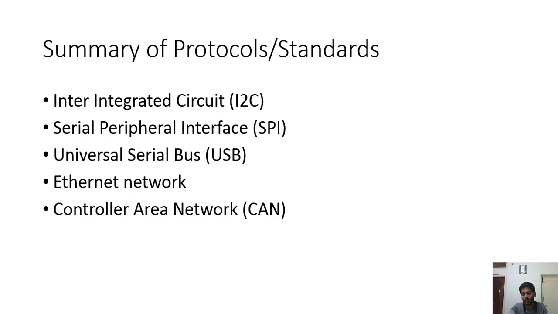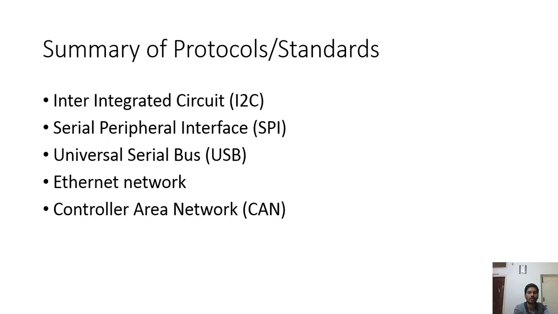Every one of you uses USB day-to-day, from chargers to USB thumb drives or pen drives, and from PC to any communication, you have USBs nowadays. Then comes Ethernet, which we use for internet connections.